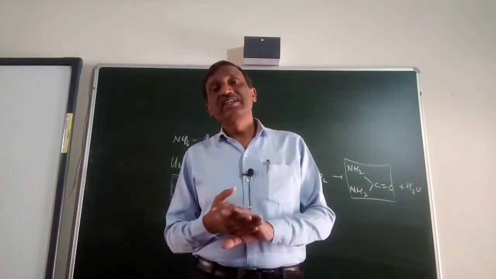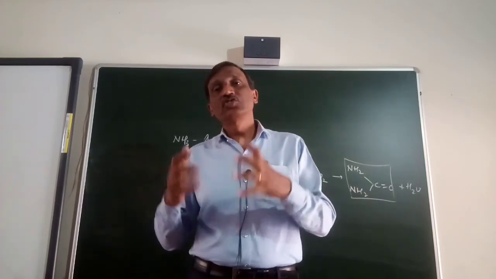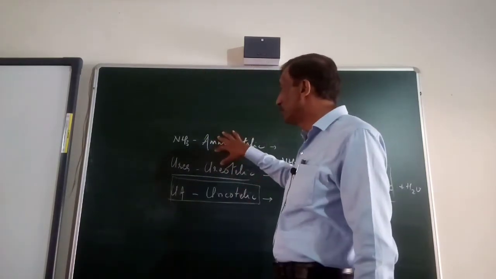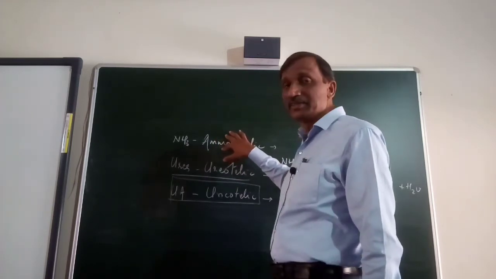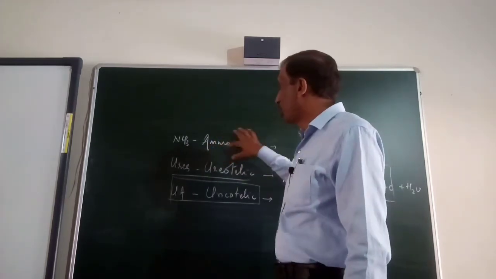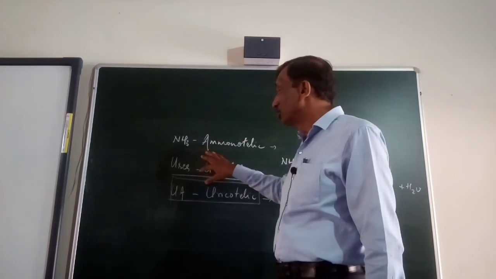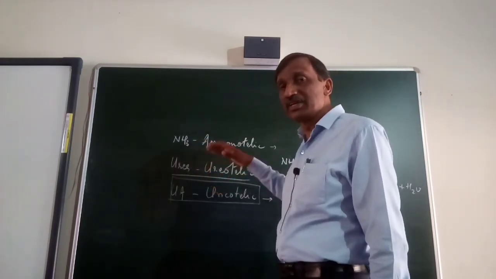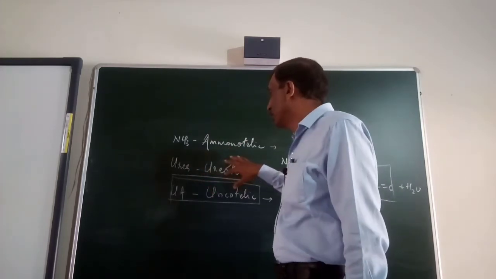Okay, so these are the different types of products. Those organisms which have plenty of water but less organization will all give out ammonia. The organisms which have a moderate amount of water but a somewhat higher organization will remove urea.